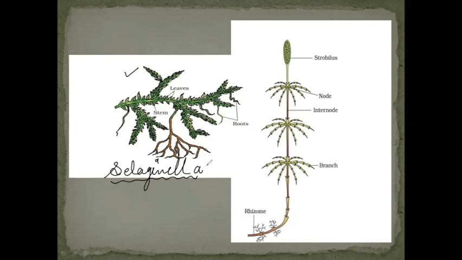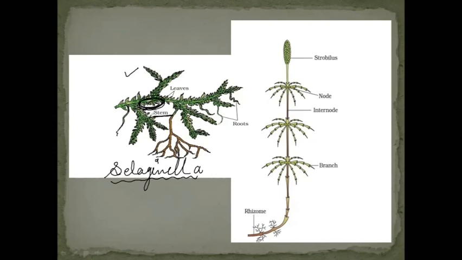Okay, such questions are asked. I'm telling you what sort of questions from the diagrams can be asked, so that you will not face any problems in the diagrammatic questions for sure. So this is a diagram or picture of Selaginella, which is a member of Pteridophyta. Clear? First point clear. One question, two questions completed. Now, this structure is stem.